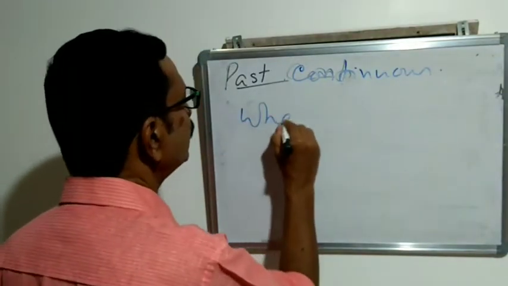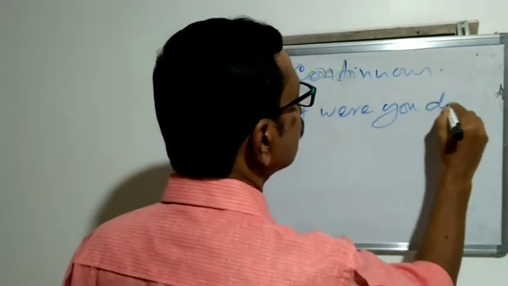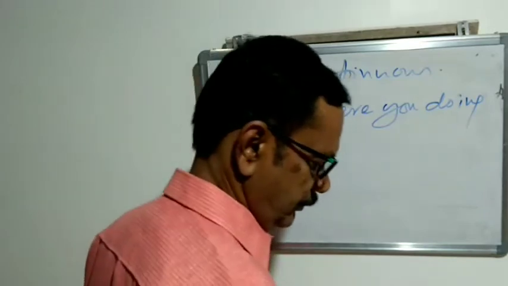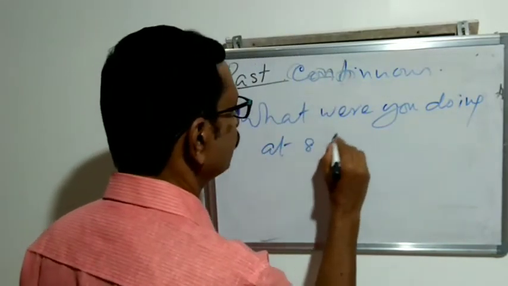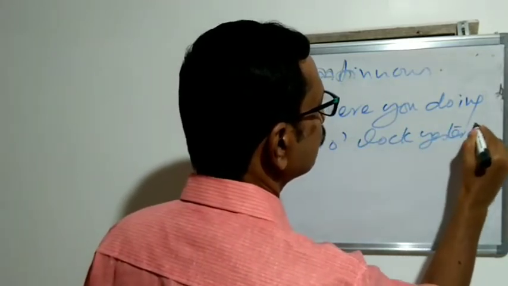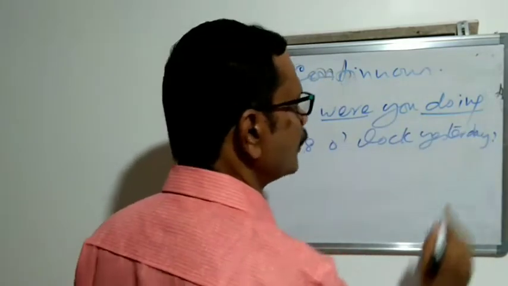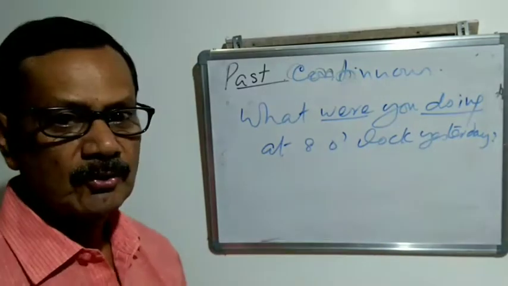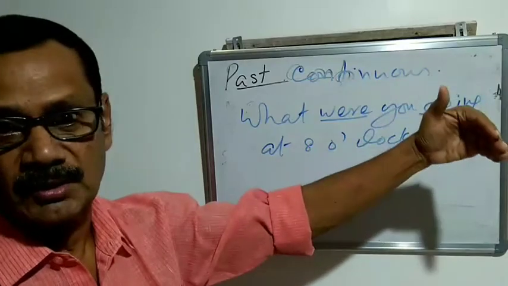What were you doing at 8 o'clock yesterday? Continuous tense, past continuous. That is yesterday at 8 o'clock.